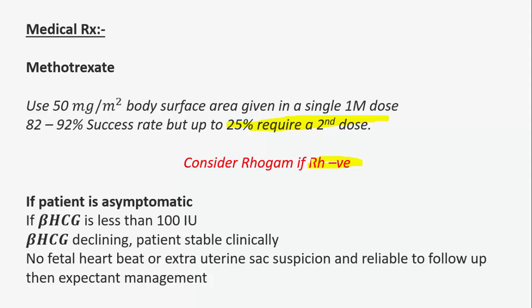If the patient is asymptomatic and the beta HCG is less than 100 international units and declining, and the patient is clinically stable with no fetal heartbeat or suspicion of extrauterine sac, and the patient is reliable for follow-up, then expectant management will be given when the beta HCG is less than 100 and declining.